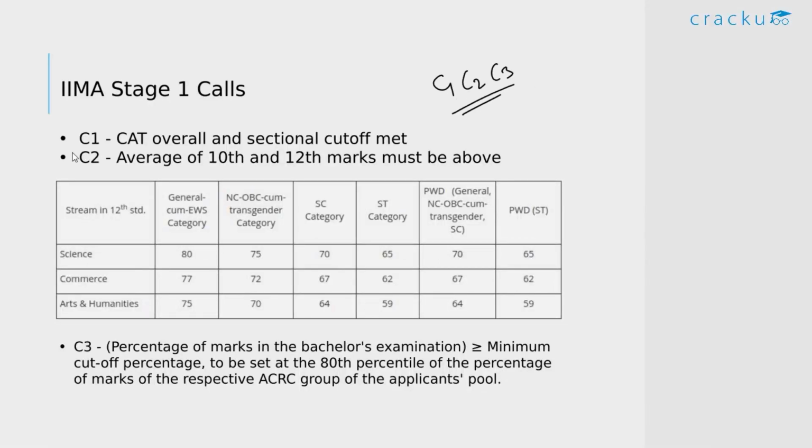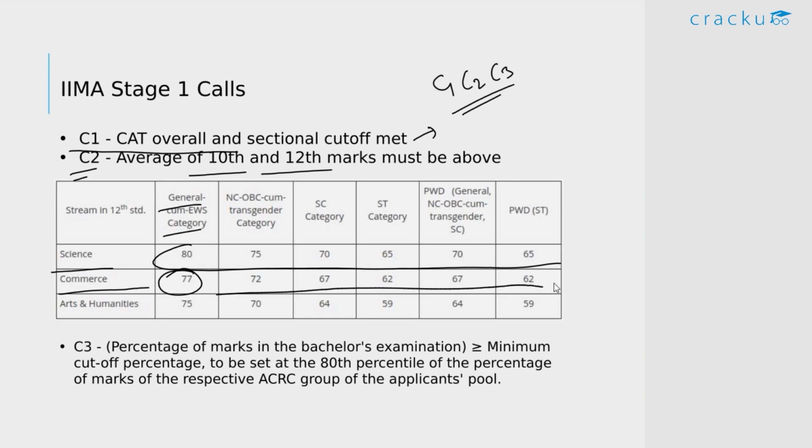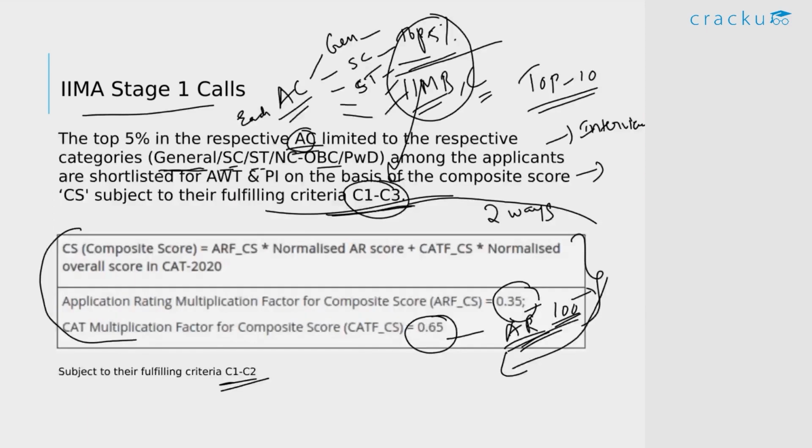C1 is simply your overall and the sectional cutoff percentile in CAT. And of course, you have to meet this criteria. And C2 is the average of your 10th and 12th marks. So if you're someone who belongs to the science category, your average must be above this range. If you're someone belonging to commerce and the general and EWS category, your average must be above 77. Similarly for other categories and for the arts and humanities categories. So this is the C2 criteria. And we saw this C1, C2 criteria must be met by candidates in both ways of selection.